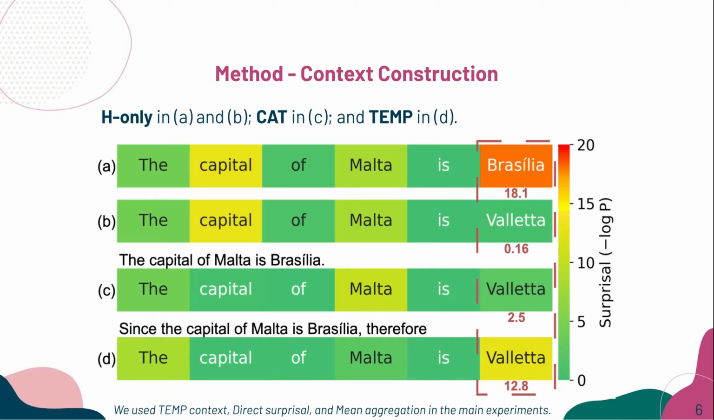This example shows our main idea clearly. When there's a semantic inconsistency, the key content word becomes more surprising, and the structured context can make it stronger.